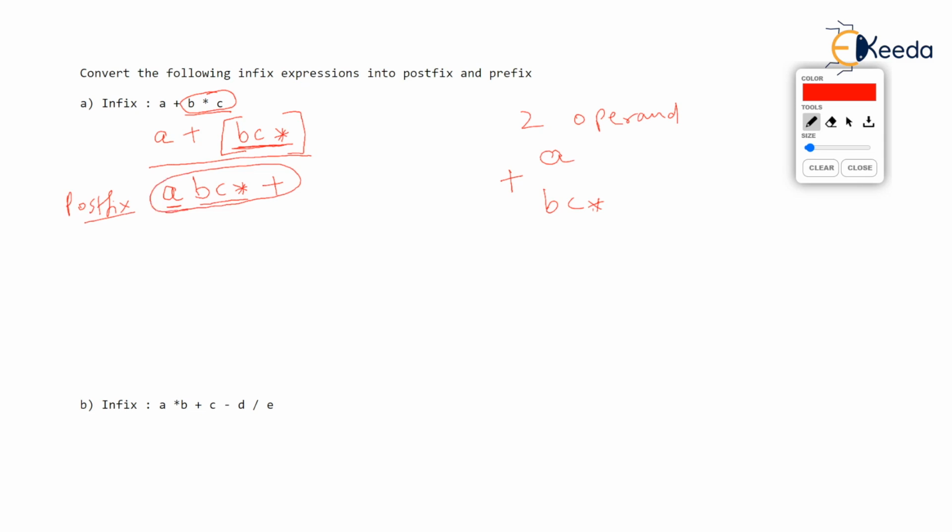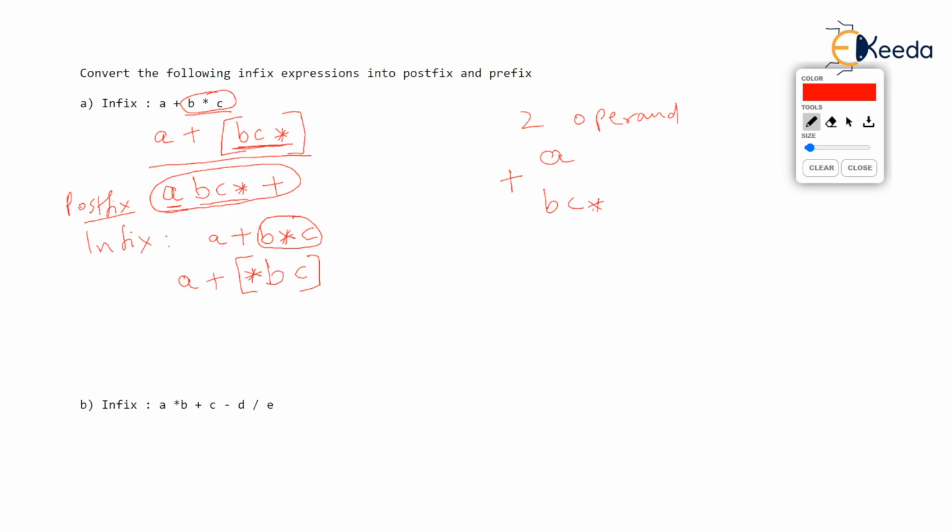Okay. Let's take the same infix expression A plus B into C, and we want the prefix equivalent of this. So you will convert B into C first. It has highest priority. What is the prefix notation? Again you write operator first, operator star, then you write first operand, and then you write second operand. Mark it in the square bracket. This is one operand now. And now you are left with A plus.